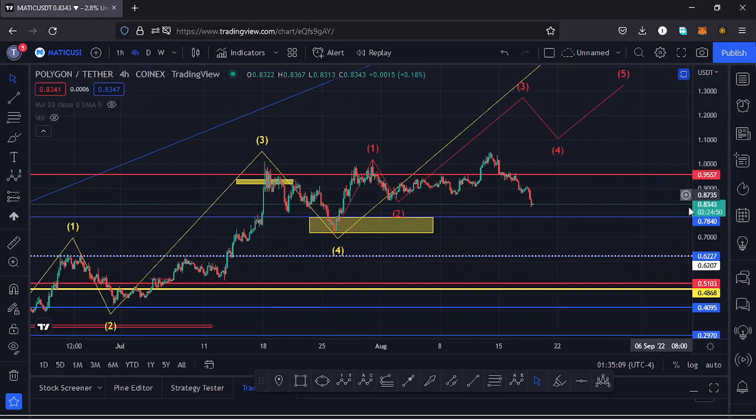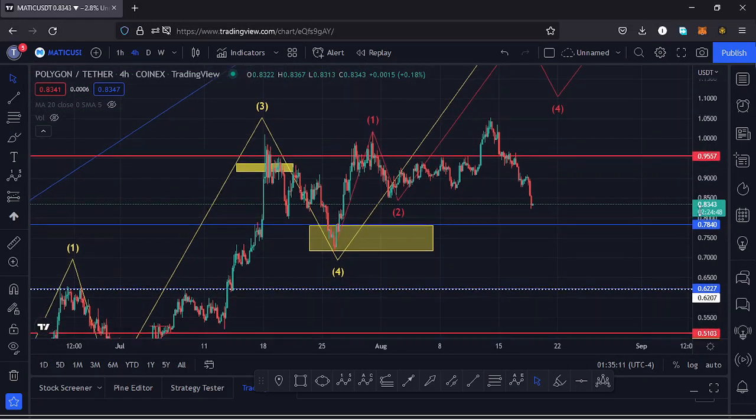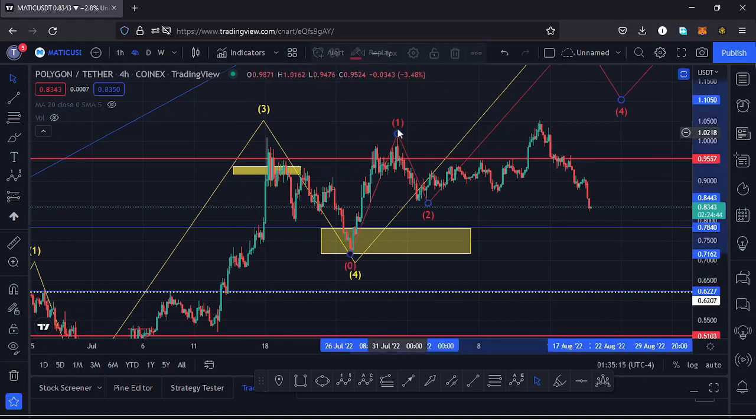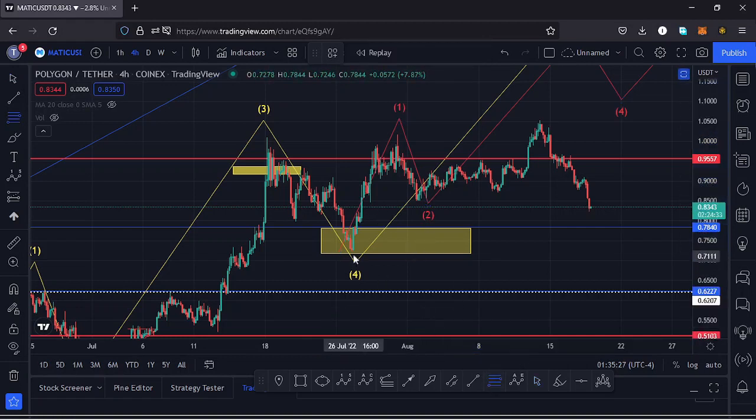And if I get a little bit into the details over here, you can see that after making our high for that first wave within wave 5, that is the fractal wave within the wave 5, we saw a very nice retracement to the lower side in the formation of a wave 2.